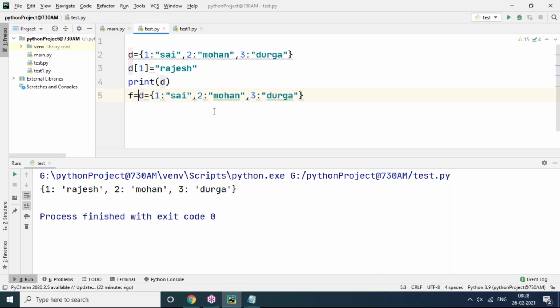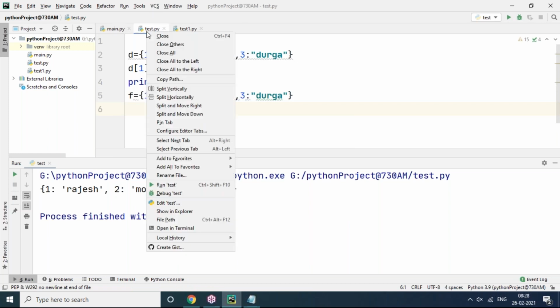F equals, we are copying that dictionary's values. No, delete the D. I don't need the D over here. Okay. Now if I want to add D plus F, can I do that? Just wait.